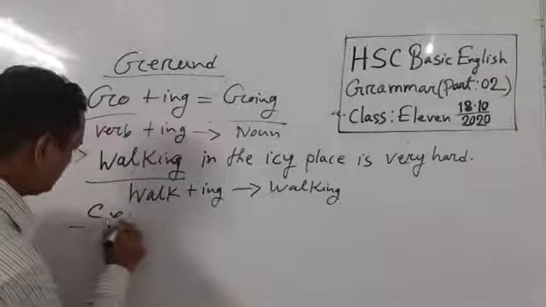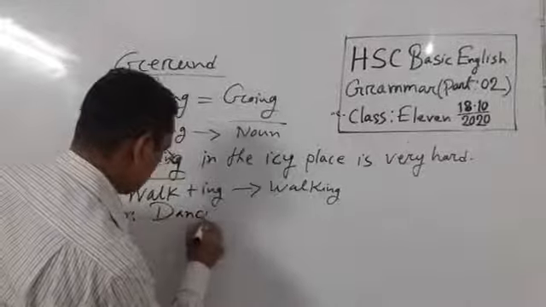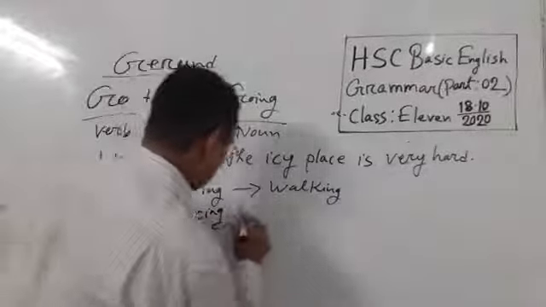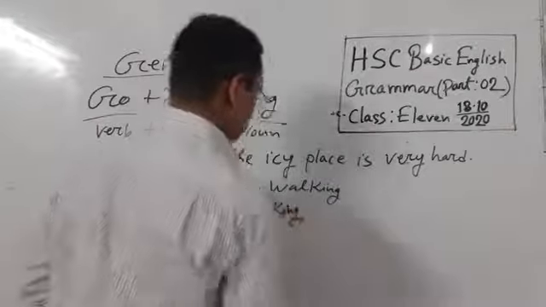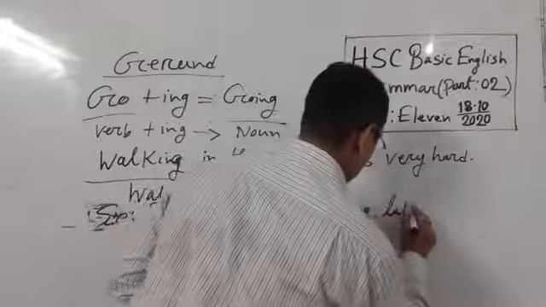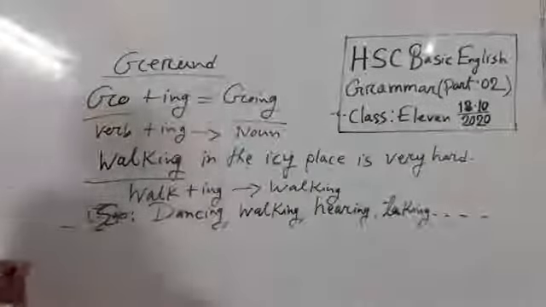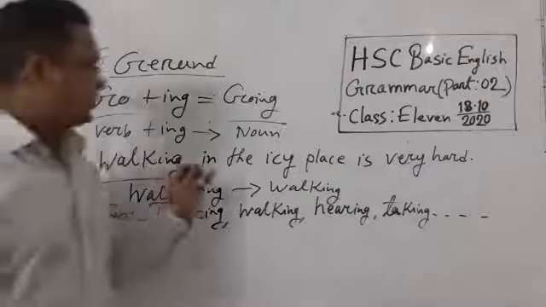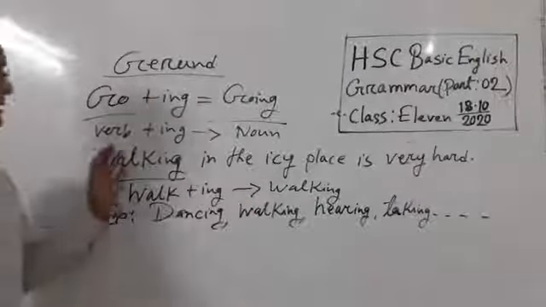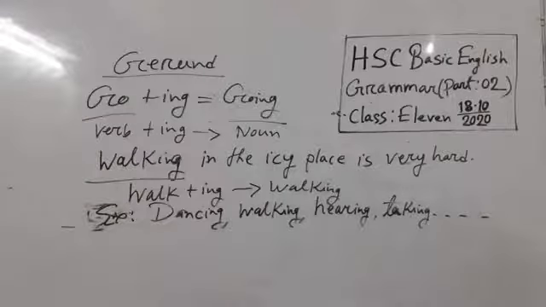For example, dancing, walking, hearing, talking. There are lots of them. So I am telling you again, when we use ing with a base form of a verb, that is present form of a verb, then it is called gerund. And this topic gerund is very important for you, and you will use it in many grammatical rules.